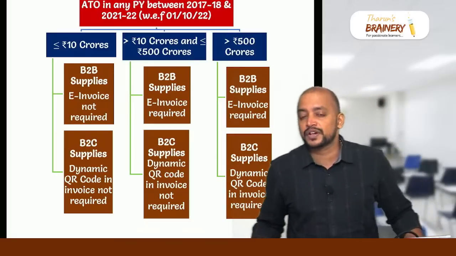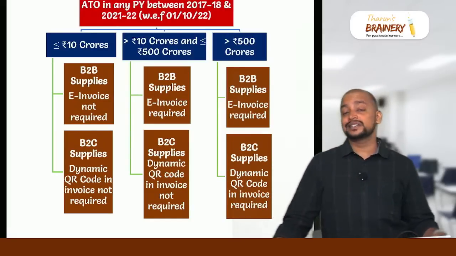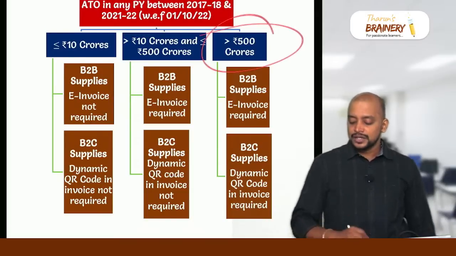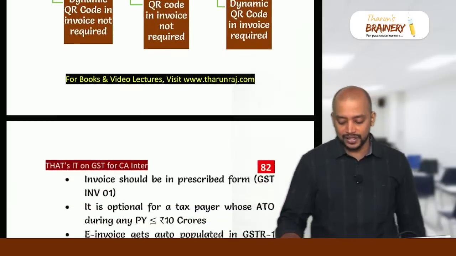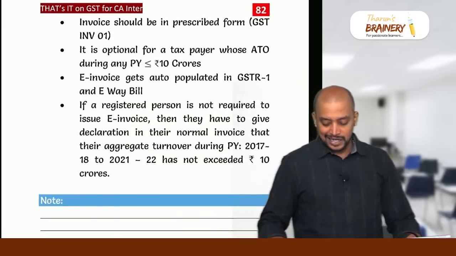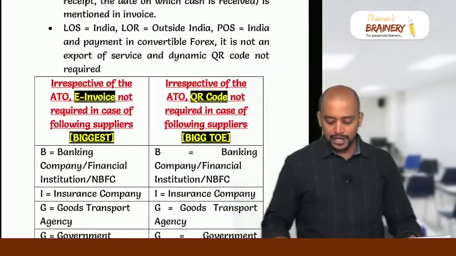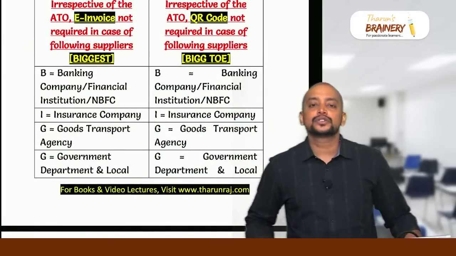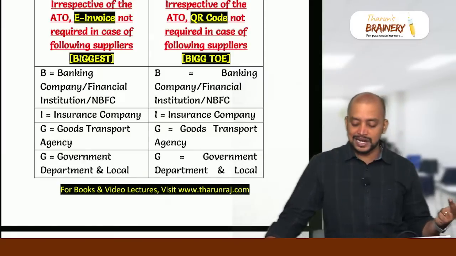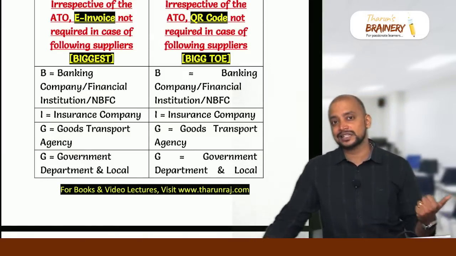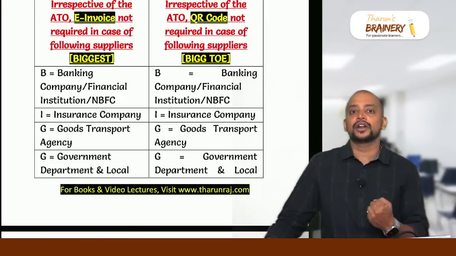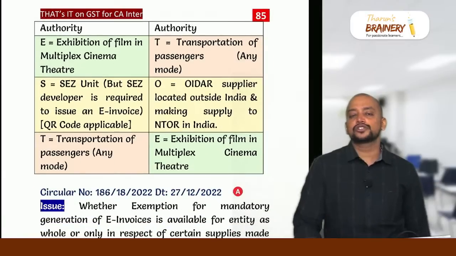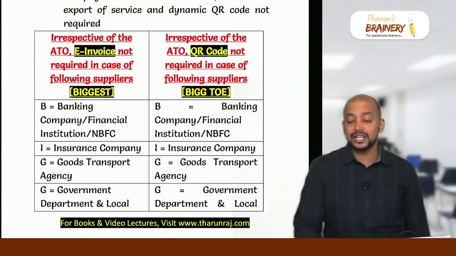So any previous year from 17-18, if the aggregate turnover exceeds 10 crores, then e-invoice is applicable for B2B supplies. For B2C supplies, it is called a dynamic QR code, and it is applicable if the aggregate turnover during any previous year from 17-18 exceeds 500 crores. Here e-invoice and dynamic QR code are not applicable in a few cases. E-invoice is not applicable in case of BIGGEST. B for banking company, I for insurance company, G for goods transport agency, another G for government department or local authority, E for exhibition of film in a multiplex theater, S for SEZ unit, and T for transportation of passengers by any mode. So this is the case where e-invoice is not applicable.